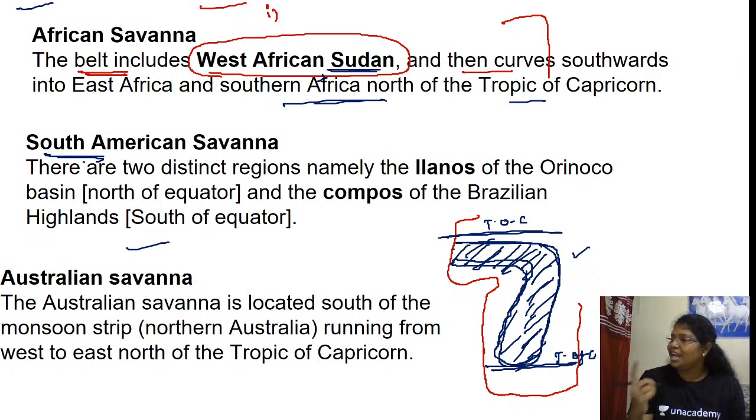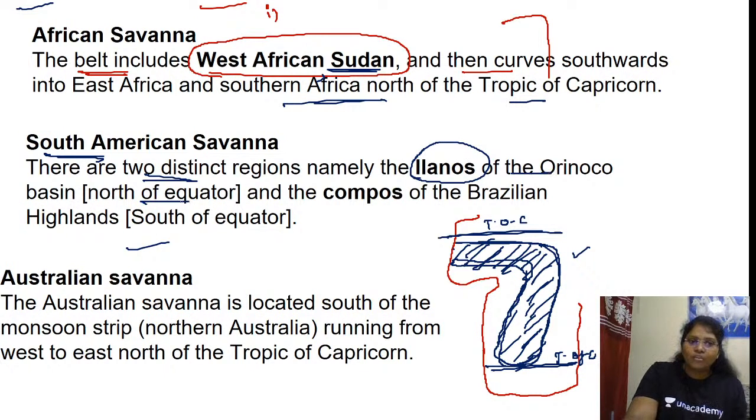In South America, we have two types. There are two distinct regions, namely Llanuras of Orinoco Basin, north of the equator, and Campos of the Brazilian highlands, south of the equator. So let me draw another diagram for South America.